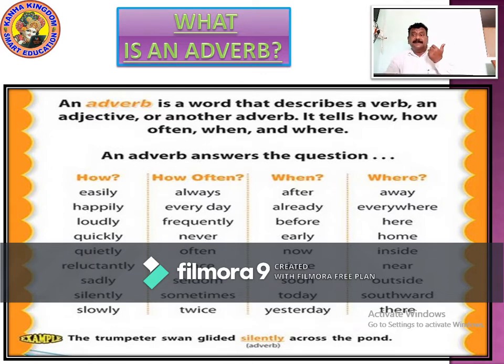How often? Regularly, frequently, never, once, sometimes, twice. He has to come here twice. This is an adverb used to show how often. When? He has not come here since that day. When we talk about since, what is this since?